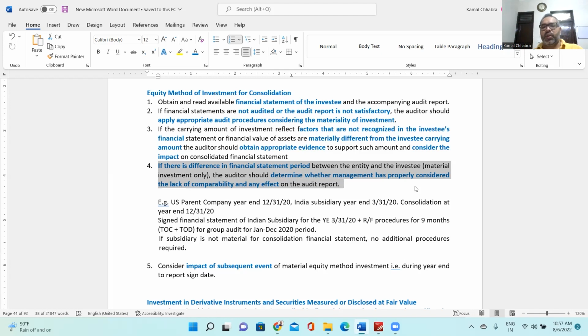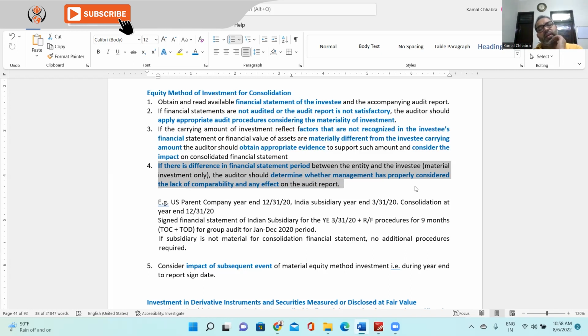For example, you are a US parent company with a year end of December 31st, 2020, and you have a subsidiary in India with a year end of March 31st, 2020. How do you do the consolidation at December 31st, 2020?